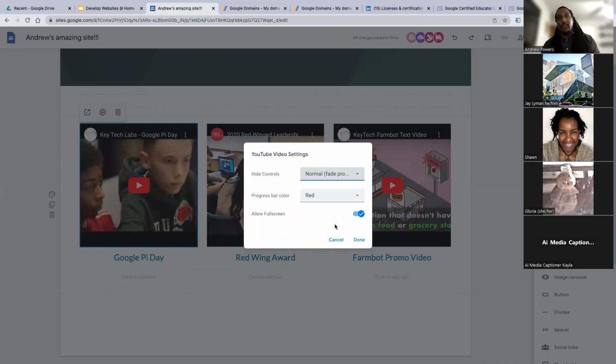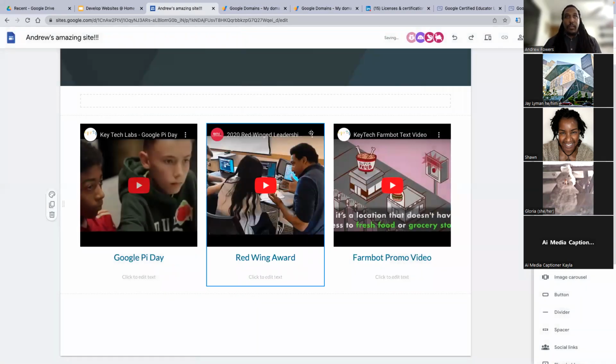So just quickly, because I'm looking at it and I showed you, you have YouTube video settings, so you can hide the controls. You can show a progress bar, meaning the video can be played in your site, and you can allow for full screen, which means they can make it bigger or not. So I'm getting rid of full screen. Let's do this.